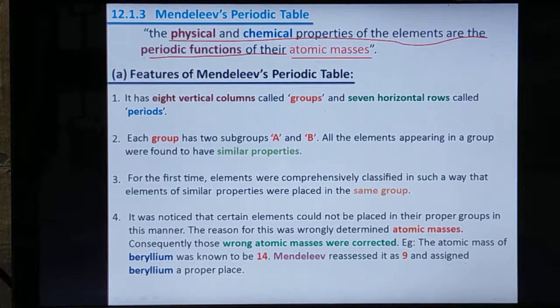Periodic function means there is a regular order of arrangement as well as changes with equal intervals. That is called periodic functions, periodic changes.